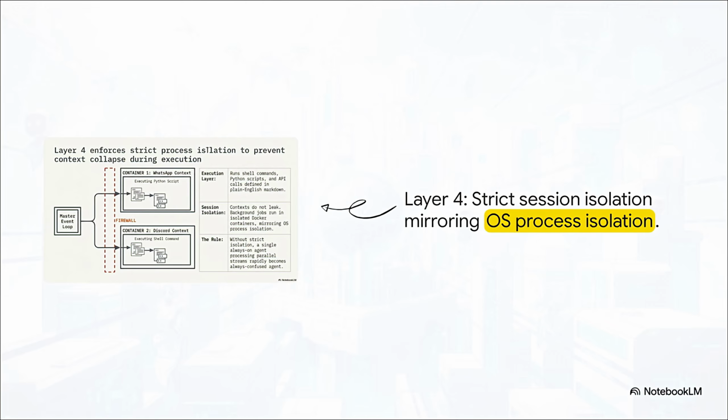Finally, Layer 4 is execution. Because the agent is always on, OpenClaw enforces strict session isolation, directly mirroring OS process isolation. Background jobs run in isolated Docker containers. Without this firewall between contexts, a single agent trying to handle a WhatsApp message and a Discord shell command simultaneously would suffer from immediate context collapse. It would just become a very confused agent very quickly.